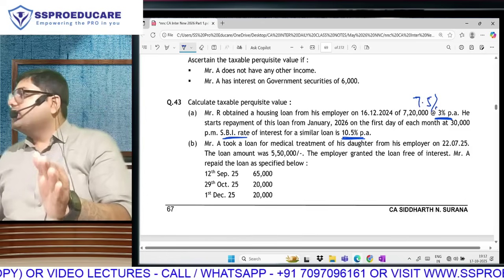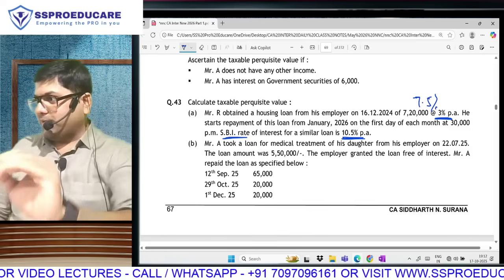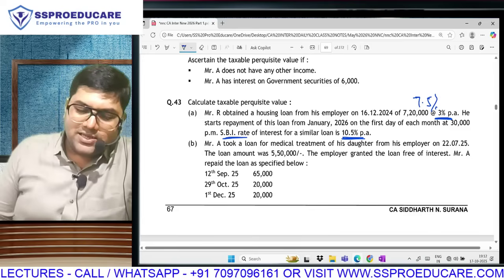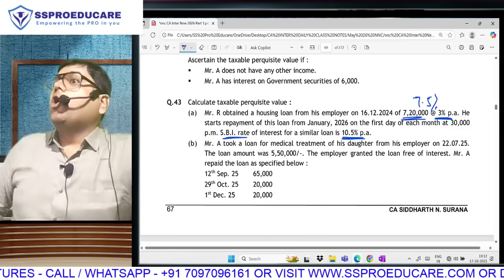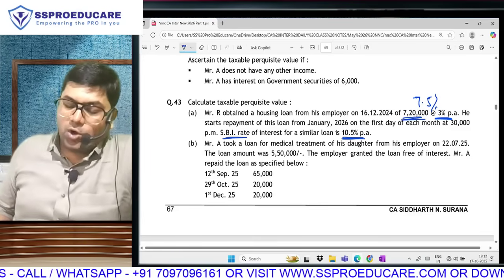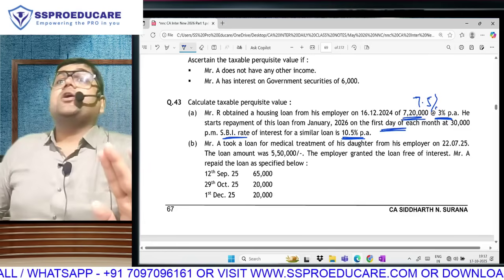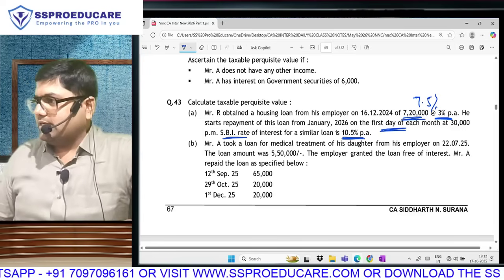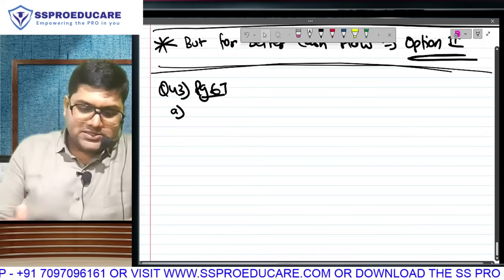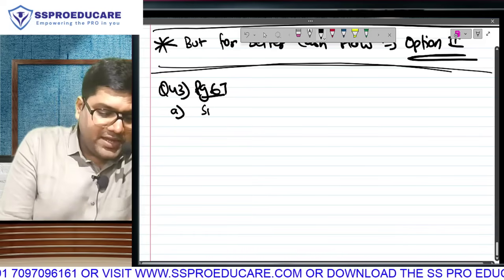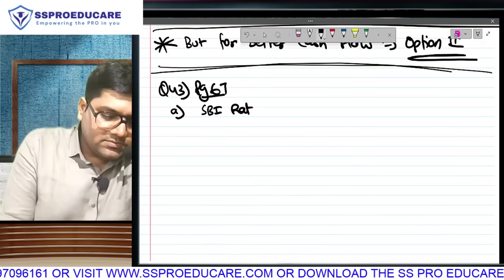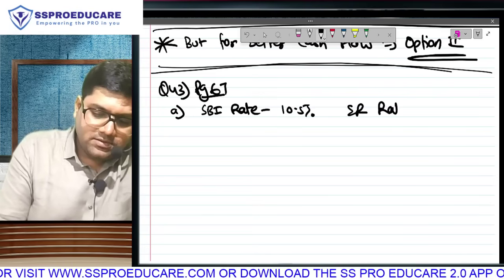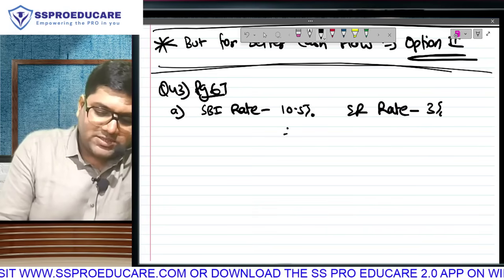So rate is sorted. We will be doing monthly, so period is sorted. The question is about only the principal. Originally the loan taken by him was 720. Obviously, as and when he repays, and also notice that he has repaid on the first day, so in that month's principal we will be subtracting. But as he starts the repayment, what is the SBI rate on the first day? 10.5%. And what is the employer's rate? 3%. And therefore, what is the perquisite rate?